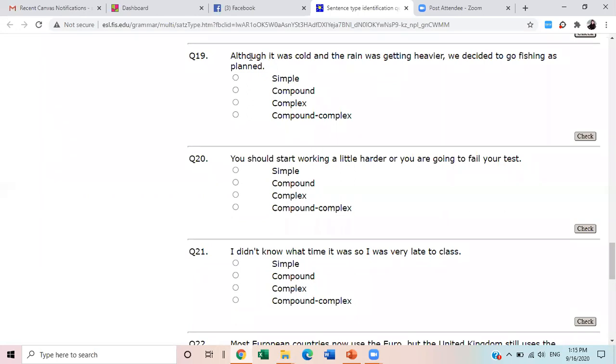But do you think there can be something that can also make it compound complex? Is there anything that you can see? Yes, ma'am. "And". Again, look at this: the rain was getting heavier, and it has one independent clause. We decided to go fishing as planned is also an independent clause. And "although it was cold" is dependent. One dependent, two independent clauses. So now it is compound complex.